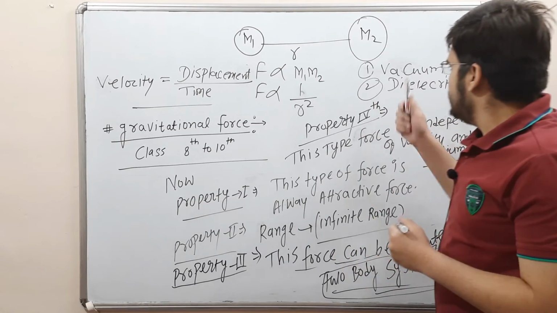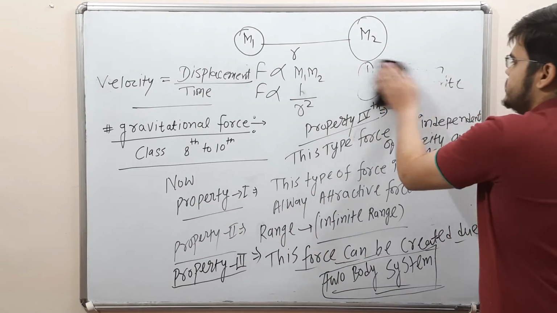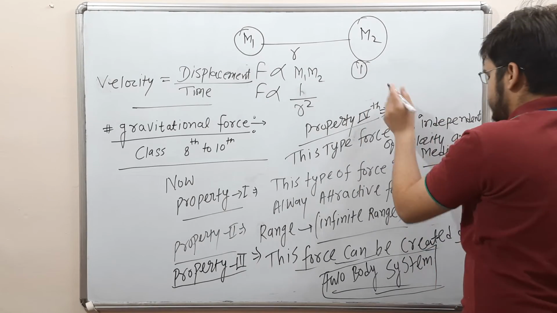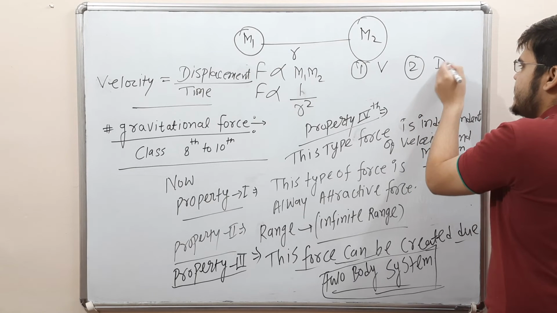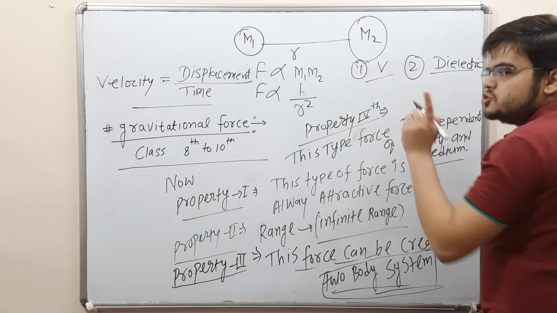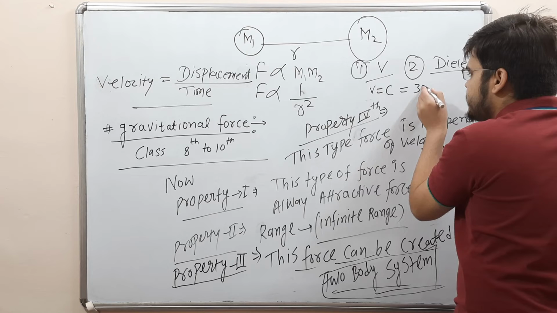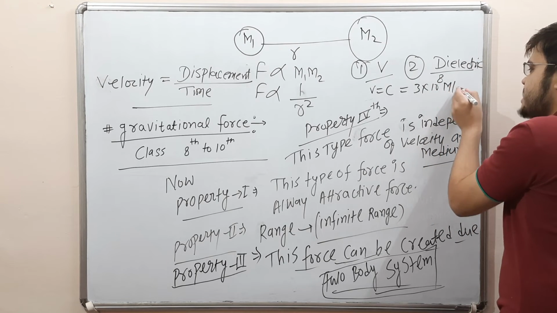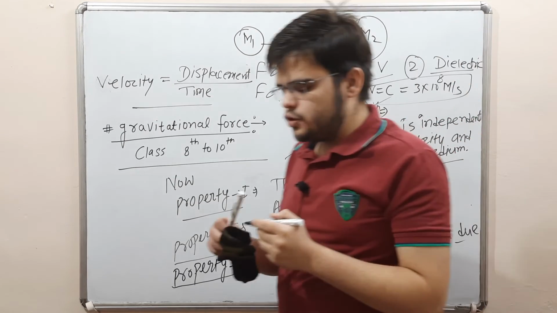The velocity of the particle in vacuum: the first type of medium is vacuum, the second type of medium is dielectric. The velocity of a particle in vacuum is c, 3 into 10 to the power 8 meter per second.